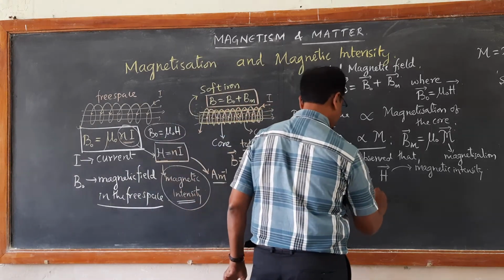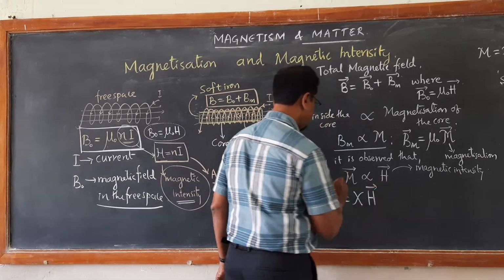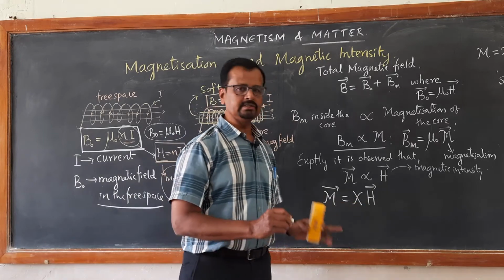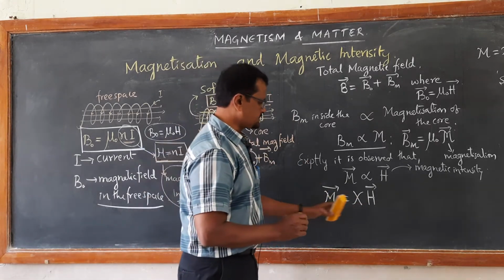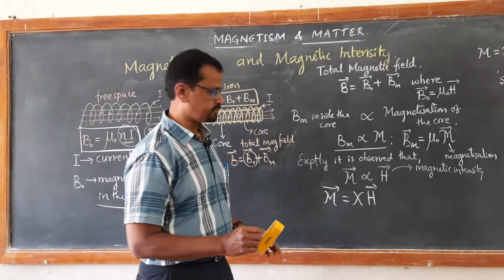Where magnetization and magnetic intensity are in the same direction, chi will be a positive quantity. This chi is called the magnetic susceptibility.